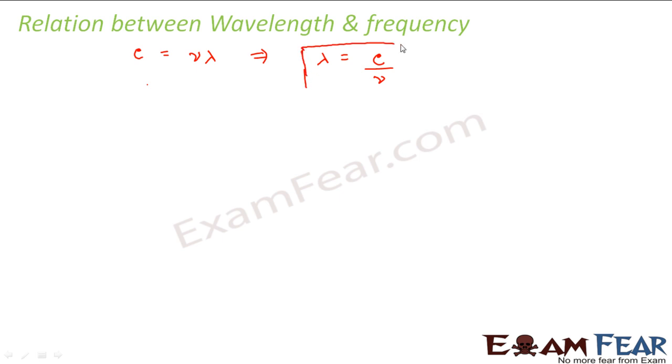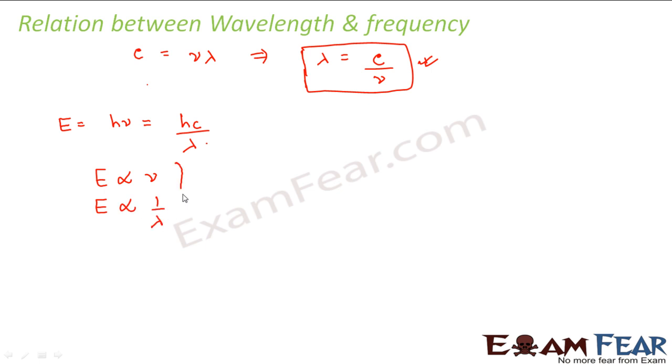This is the relationship between wavelength and frequency of an electromagnetic wave. Now what about energy? How is energy related to wavelength or frequency? Energy is given as h nu, and nu can be written as c by lambda, so energy is hc by lambda. So we can say that energy is directly proportional to frequency and energy is inversely proportional to lambda.